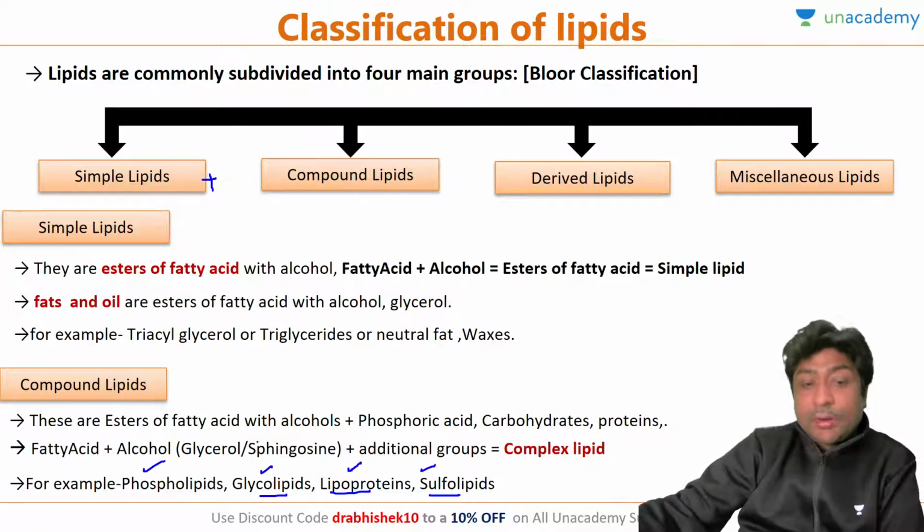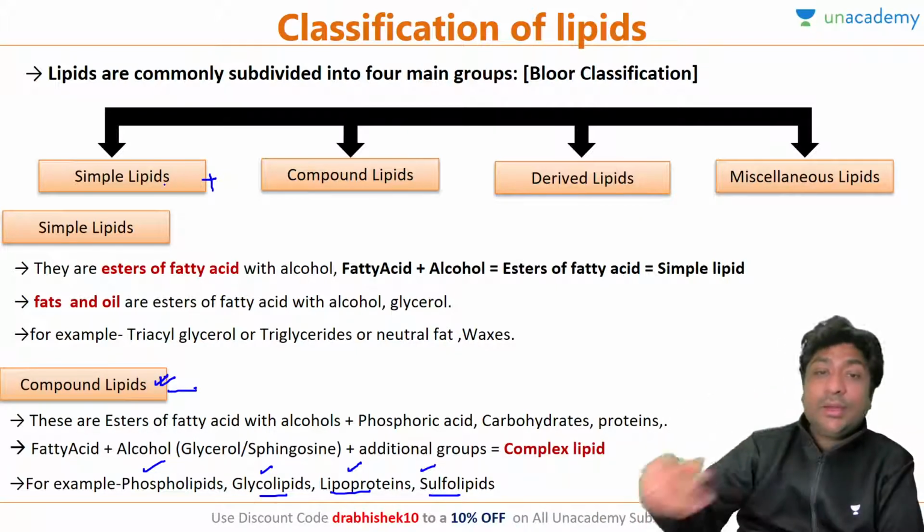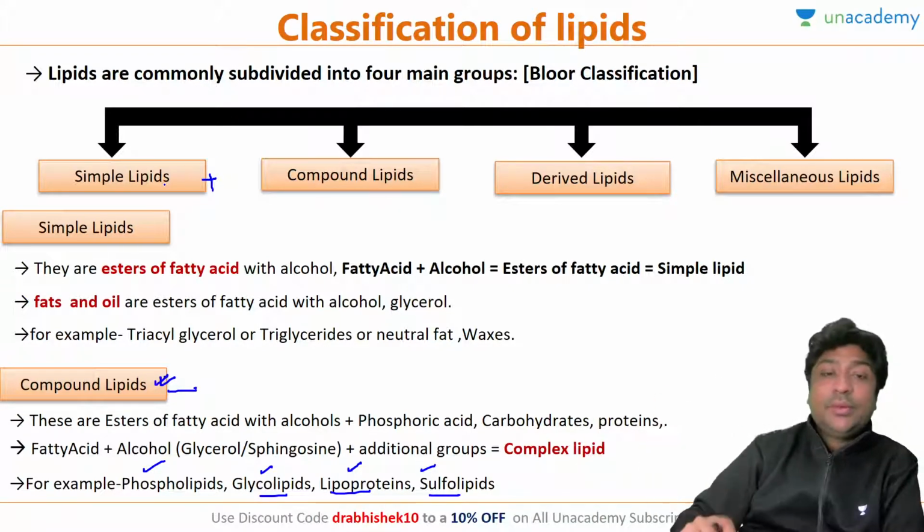So it is very important that all these compound lipids are basically going to be derived from a triacylglycerol. So when you see a phospholipid, it will have the basic structure of triacylglycerol, and in addition there will be a phosphate group.